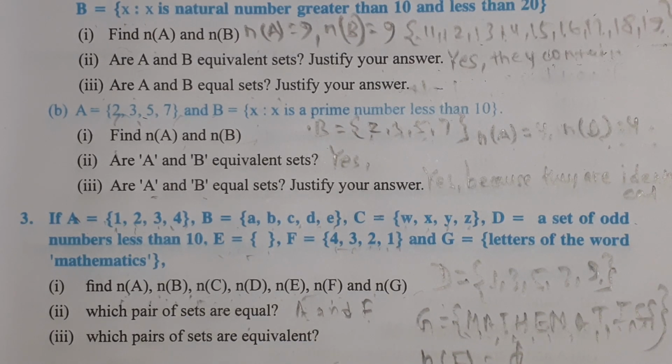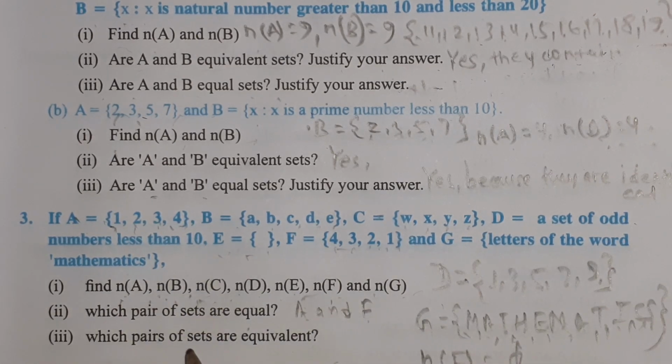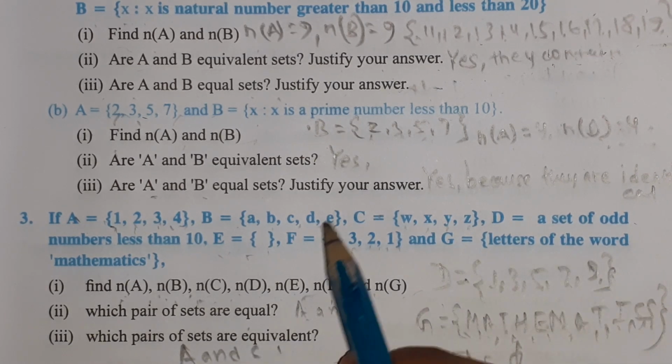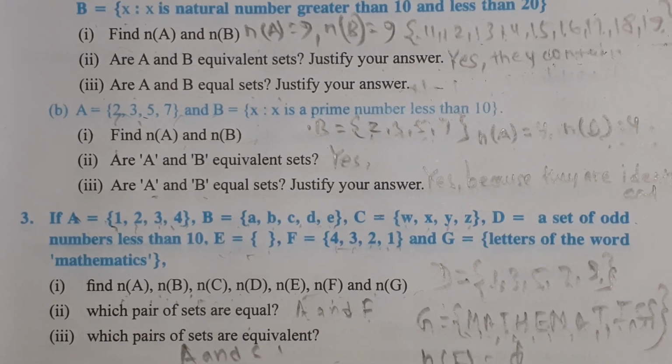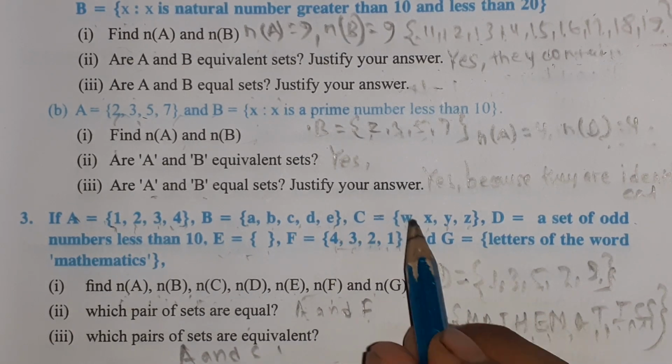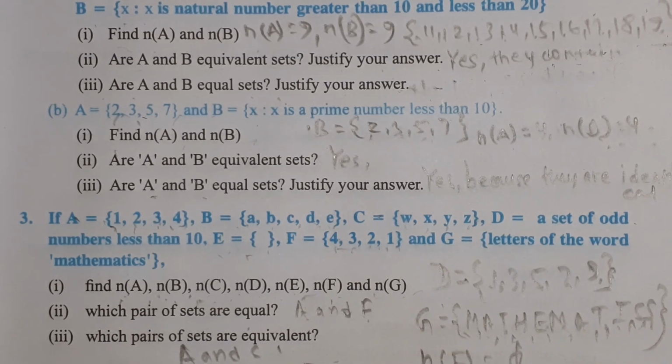Which pairs of sets are equivalent? Equivalent means 1, 2, 3, 4 in this one and this one. A and C are equivalent. 1, 2, 3, 4, 5 and 1, 2, 3, 4, 5: B and D are equivalent. And F and C also, 1, 2, 3, 4 and 1, 2, 3, 4: F and C are also equivalent. Okay, they are equivalent.